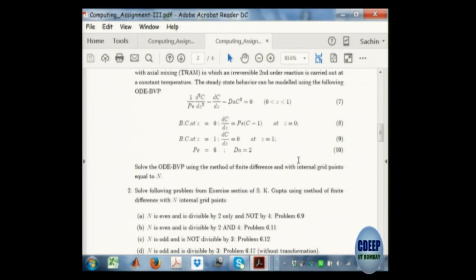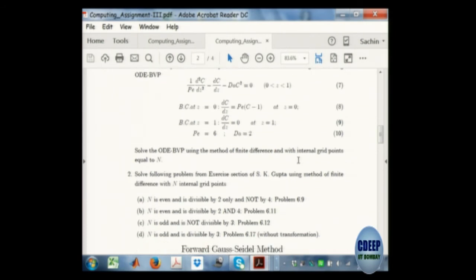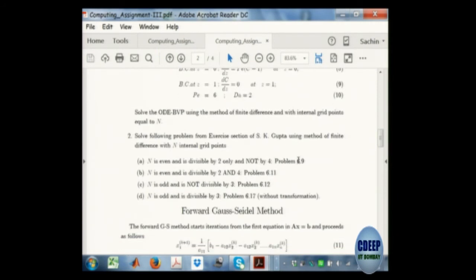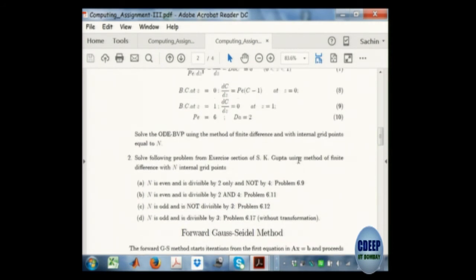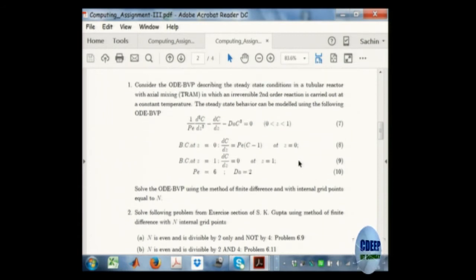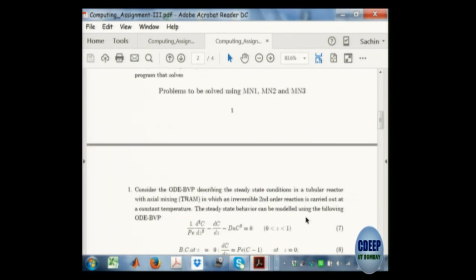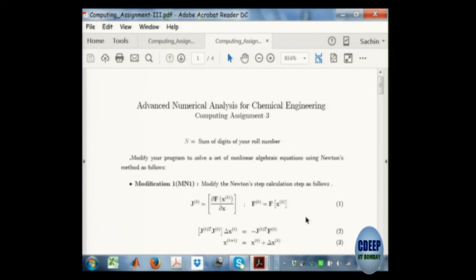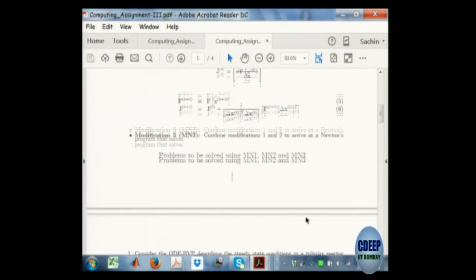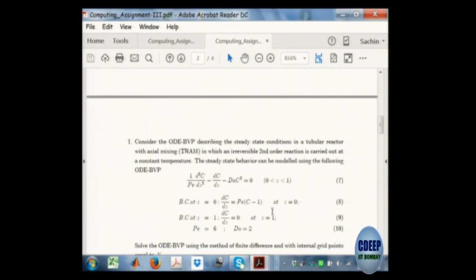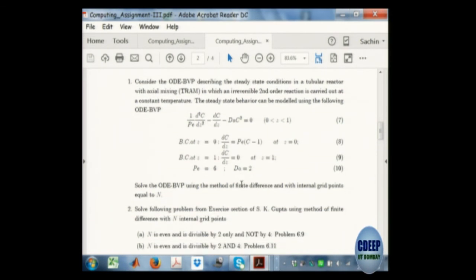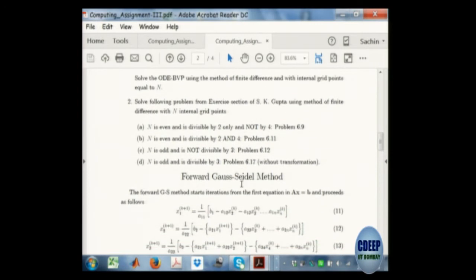So in fact, in many cases I revisit the same problem. I am teaching here solving Ax equal to b, and then I want them to convert this equation into a nonlinear equation solving problem. I think this is solving nonlinear algebraic equations. A very similar problem, only this term earlier was dA into c, now it is dA into c square and it becomes nonlinear. And then how do you solve this using Gauss-Seidel method and so on.